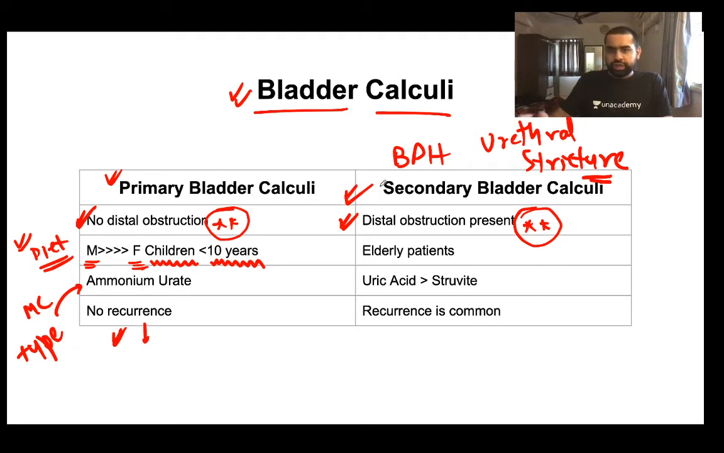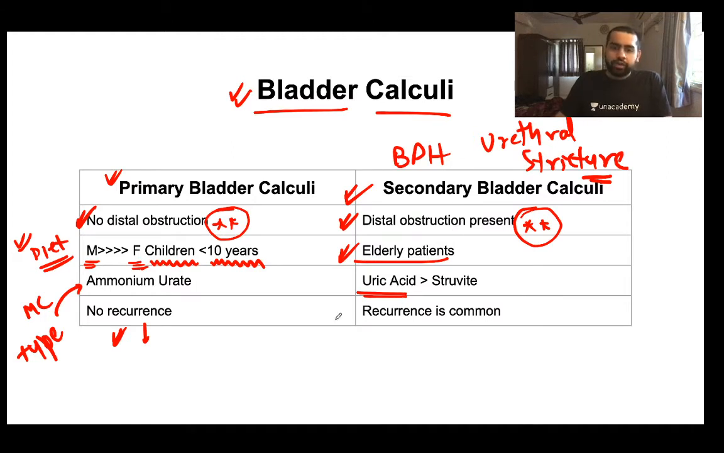Now what do you think? Who are the patients who will be more suffering with any kind of a distal obstruction? So elderly patients are the ones who are more associated with one or the other form of distal obstruction. So all these BPH, this urethral stricture, is more common in the elderly. So that is why elderly is associated with the secondary bladder calculi. Then what about the type of stone? So the most common type of stone in the secondary bladder calculi is uric acid. So uric acid is much more common in the secondary bladder calculi.